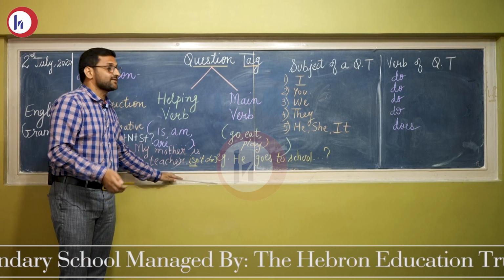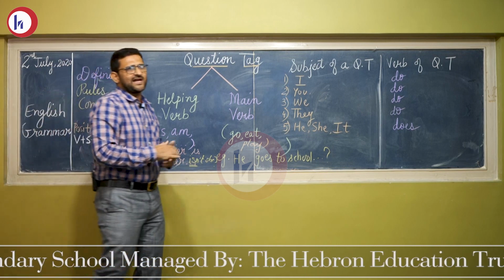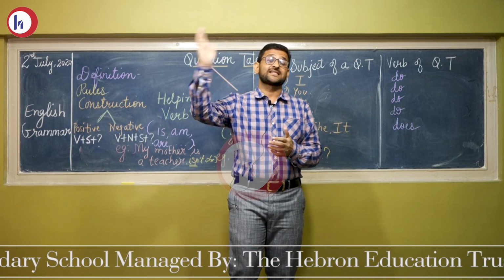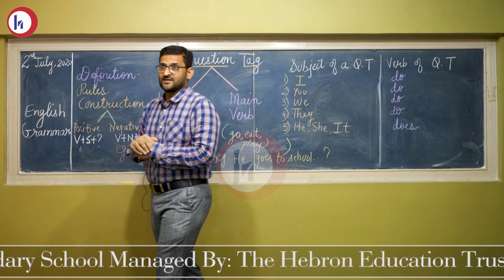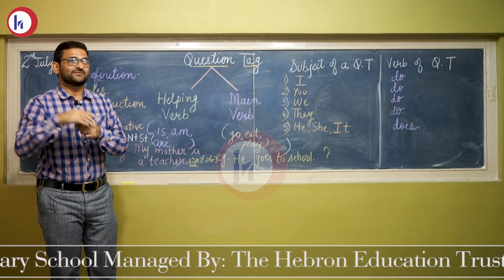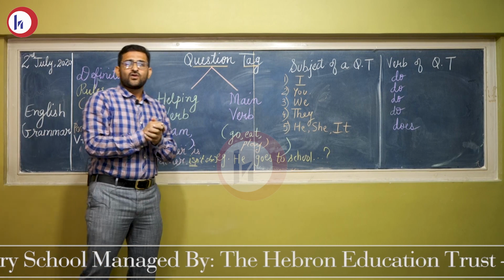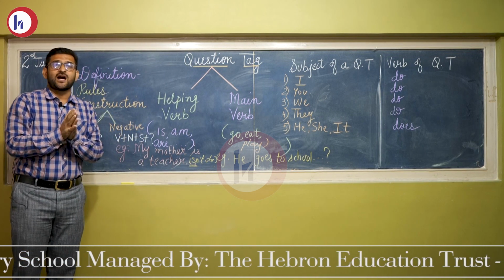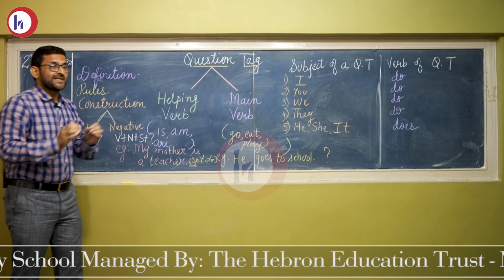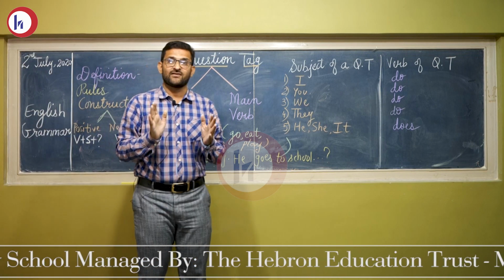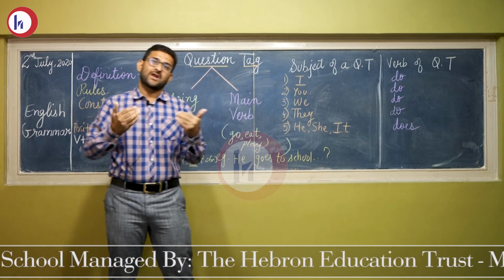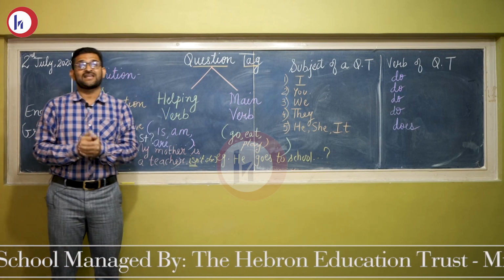Now sentences with the main verb. In some sentences we do not have a helping verb. Like, I go to school daily. Columbus discovered America. She never brushes. She loves music. So these sentences have a main verb and do not have a helping verb. So how do we add a question tag when we do not have any helping verb?